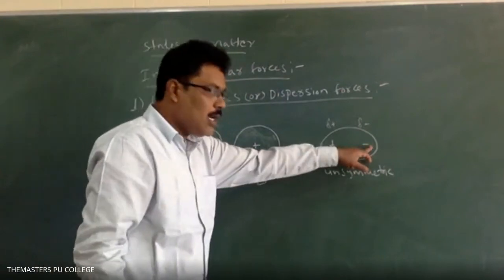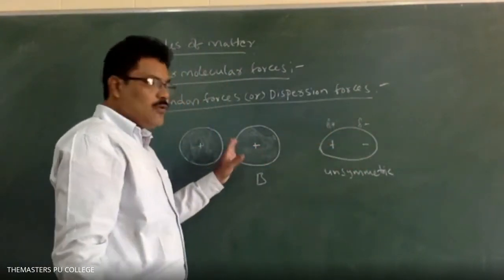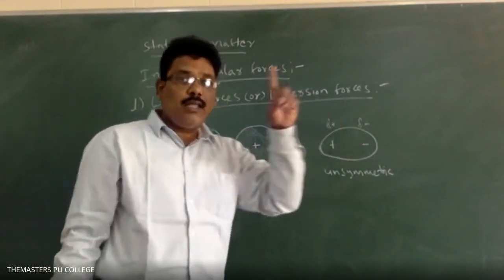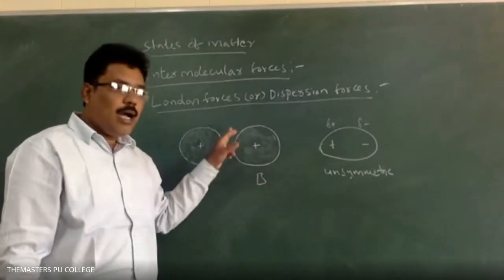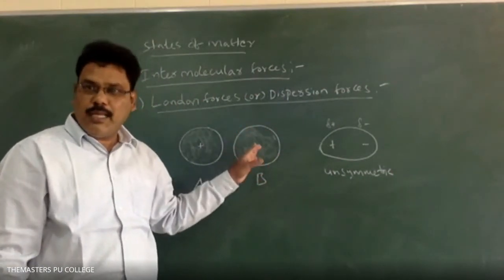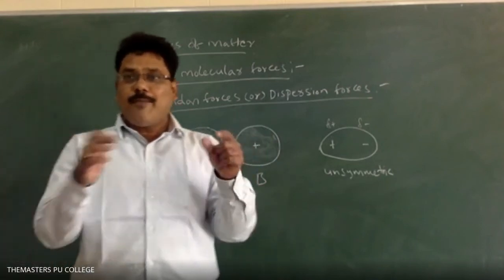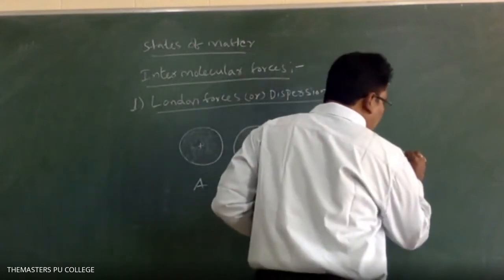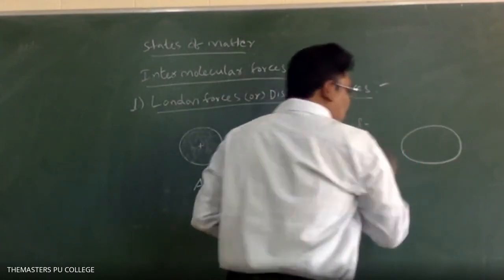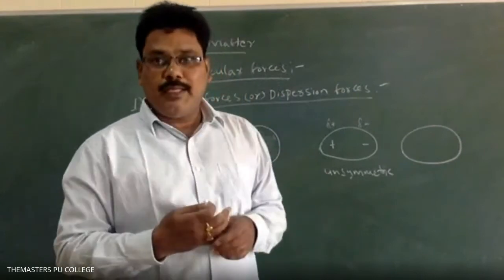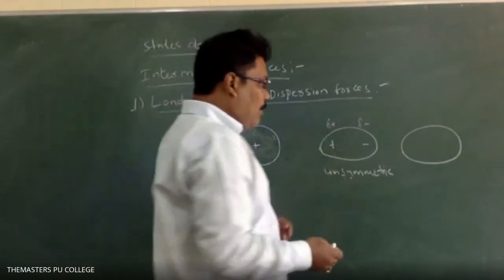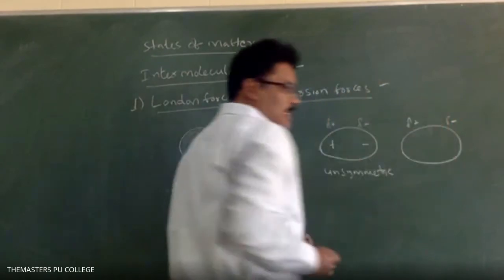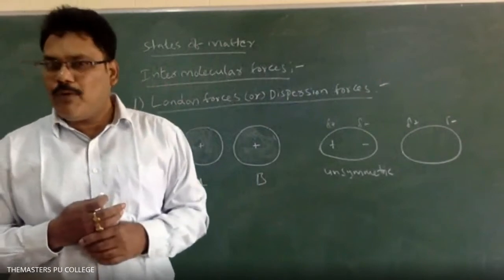Then the negative charge immediately induces positive charge on one side, or it will distort the electron cloud of the other atom B. Why? Like poles repel. So immediately on the other atom an induced dipole is raised. That is why on atom B also one more temporary dipole is raised.